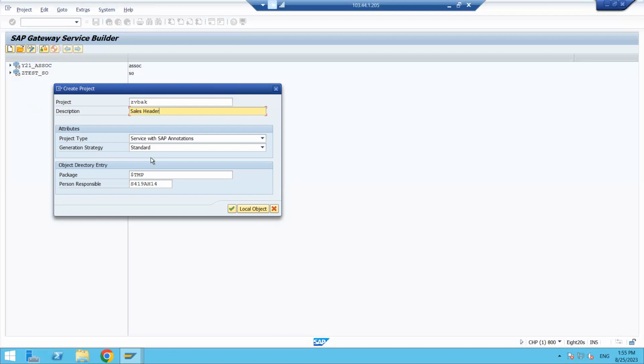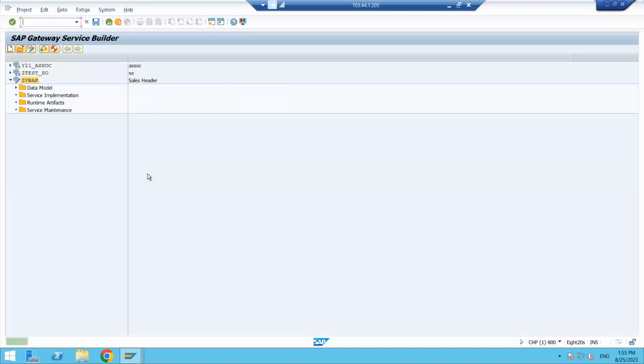Okay, fine. And here I'm not changing anything, project type or generation strategy. The package is TMP, local object only. I'm not saving any package here. Fine. So this is the project name ZVBAK.